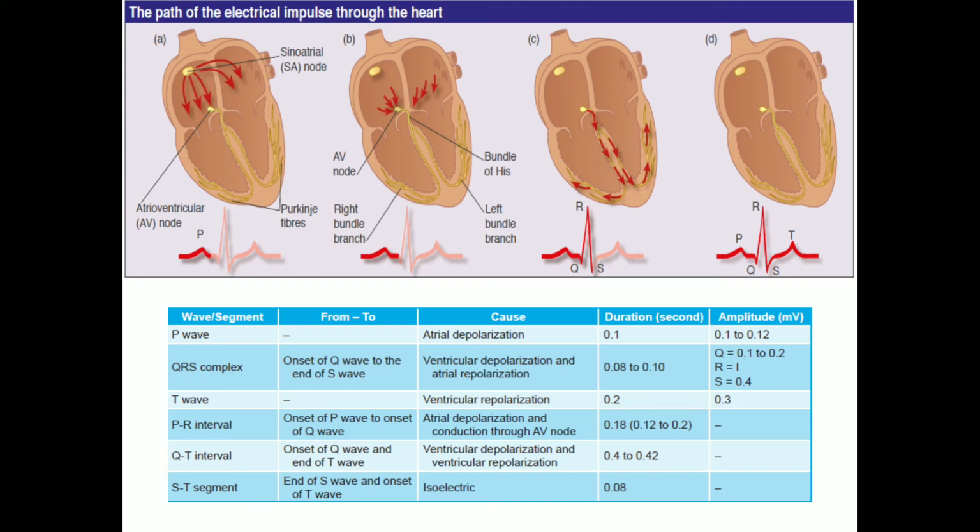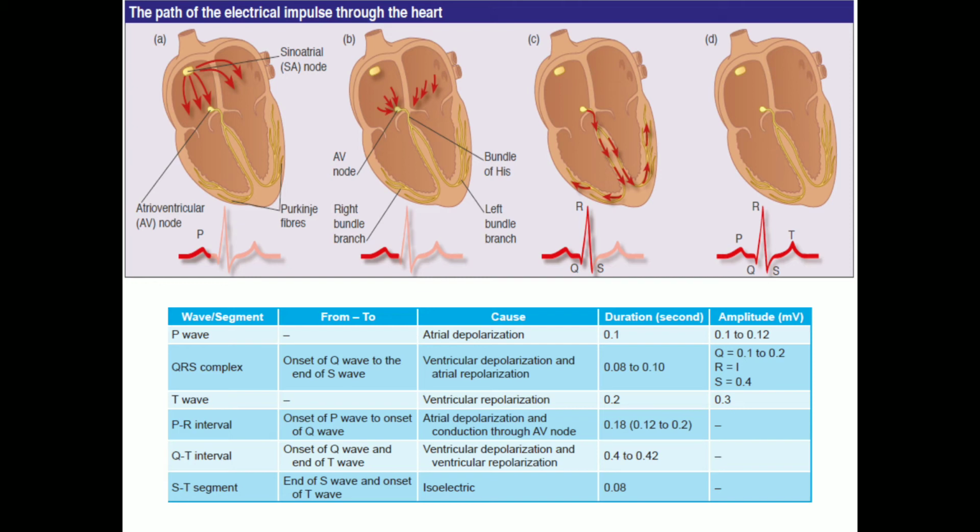So what is the QRS complex? The QRS complex is also called the initial ventricular complex. The Q wave is a small negative wave. You can see it is slightly lower than the baseline, and it continues as the RS complex. The R is a tall wave, which is a positive wave. R is followed by a small negative wave, the S wave. So what does this mean? The QRS complex is because of the depolarization of the ventricular muscle.